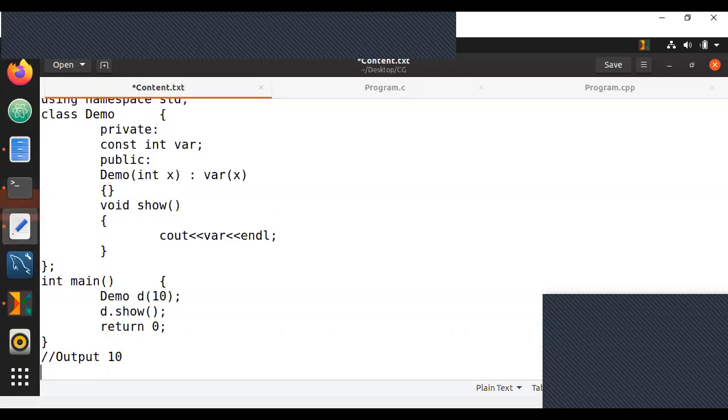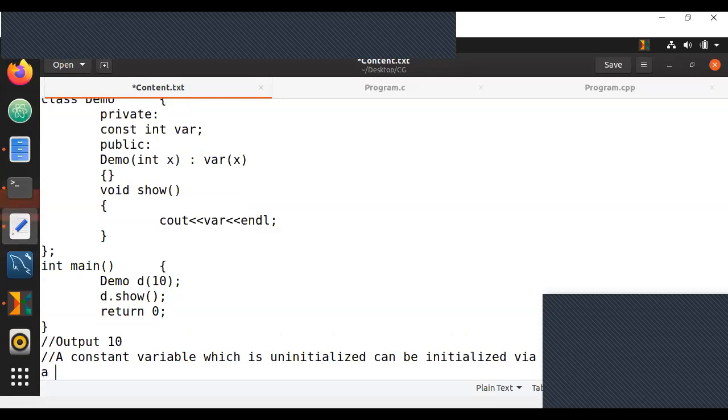Output here is 10 because a constant variable which is uninitialized can be initialized via an initializer list block in constructor. This is one basic thing we need to know.